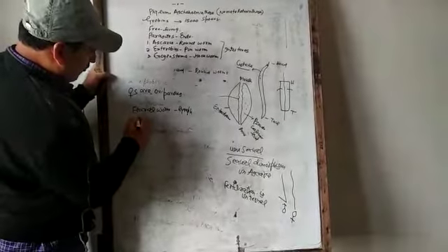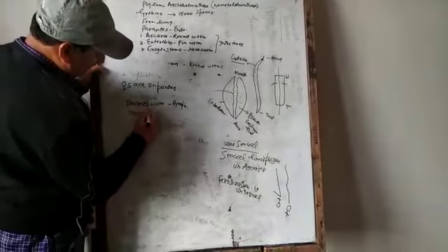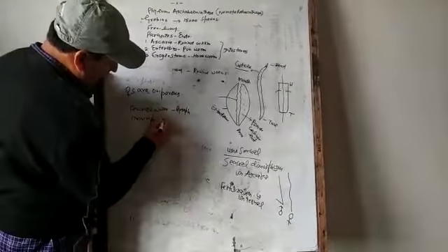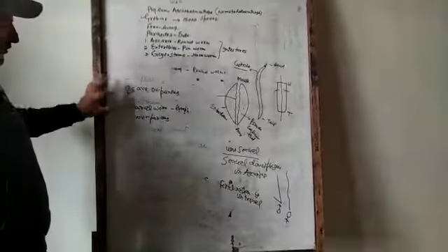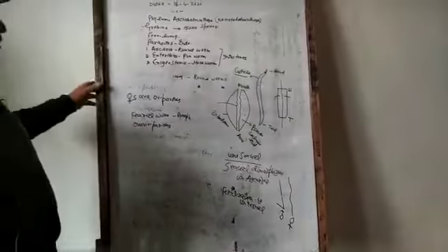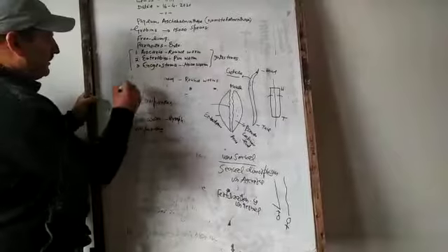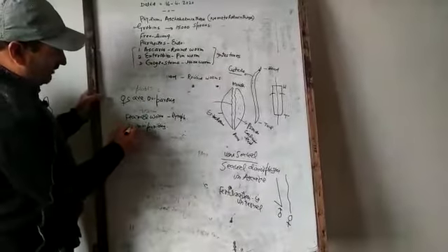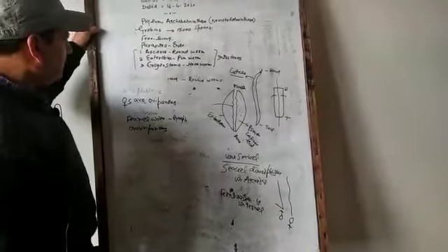It is viviparous. Viviparous means the females give birth to small worms. These three, Ascaris, Enterobius, and Ancylostoma, are oviparous. That means females lay eggs, and only filarial worm is viviparous. It gives birth to small worms.